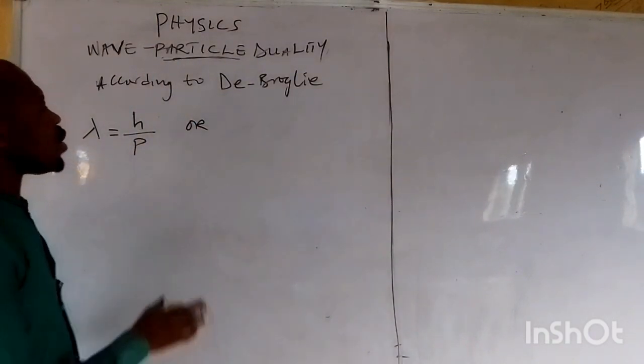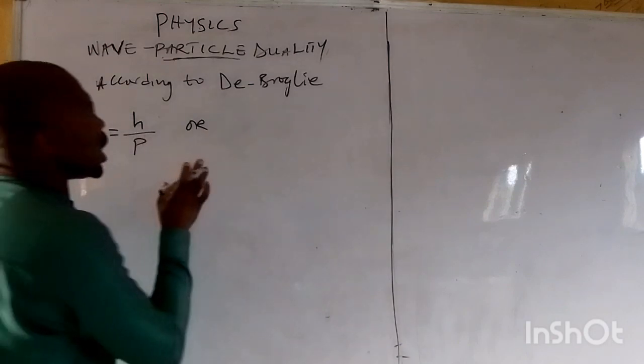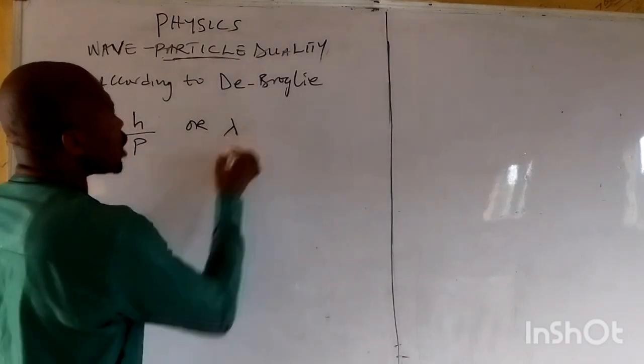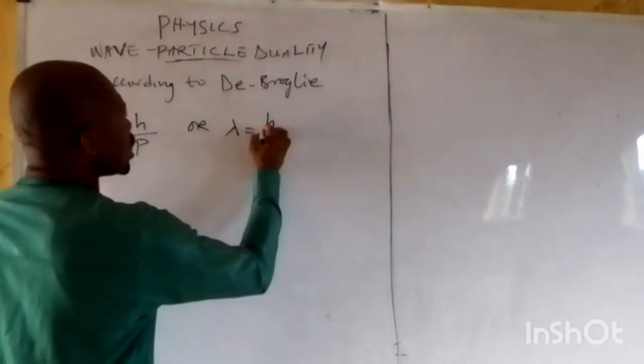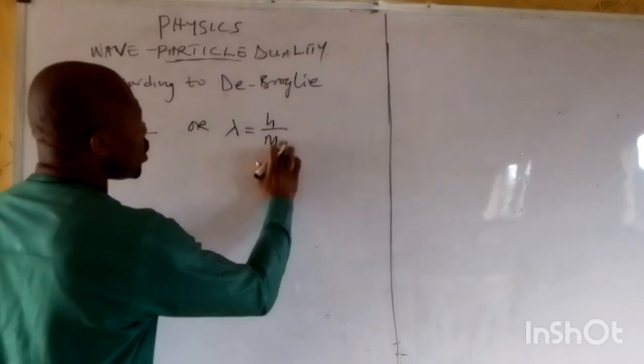Or we can say the wavelength of a particle can be expressed as lambda is equal to h over mv.